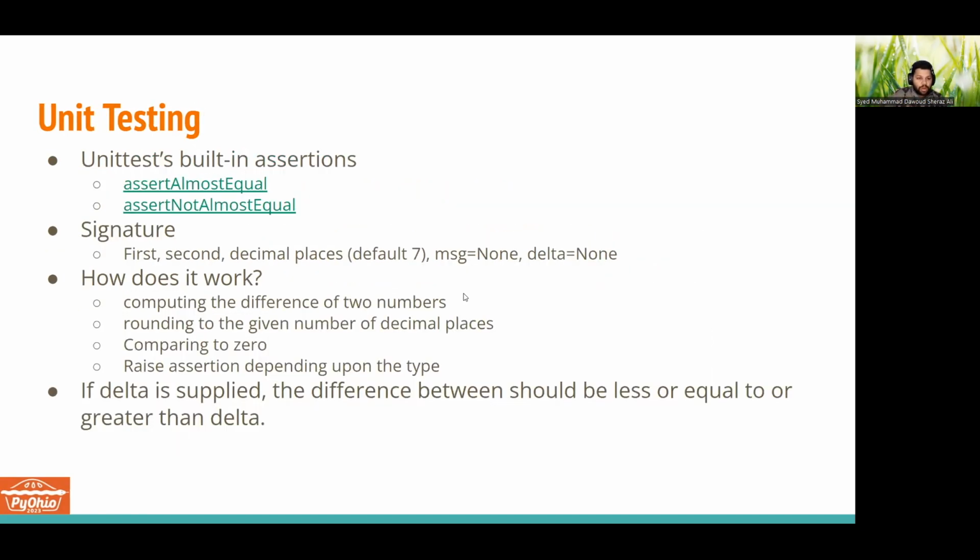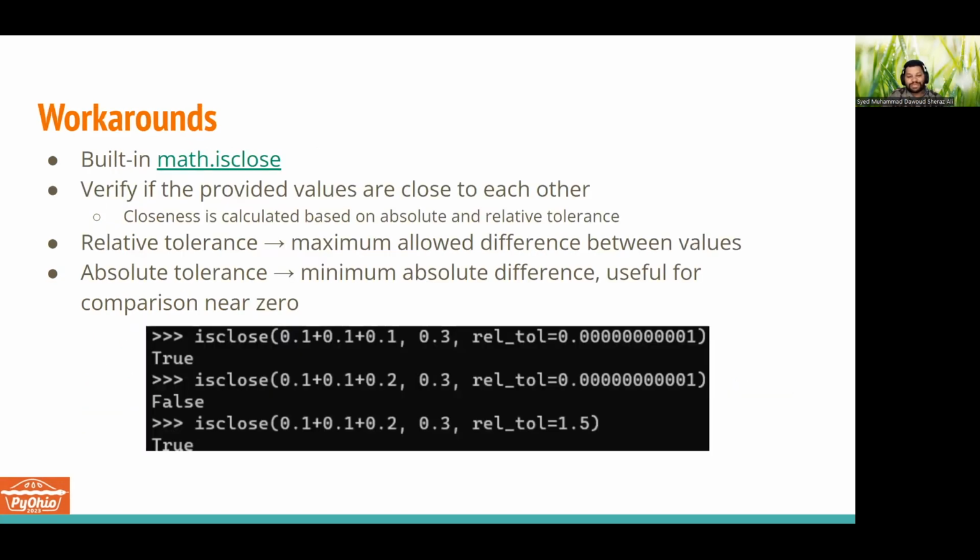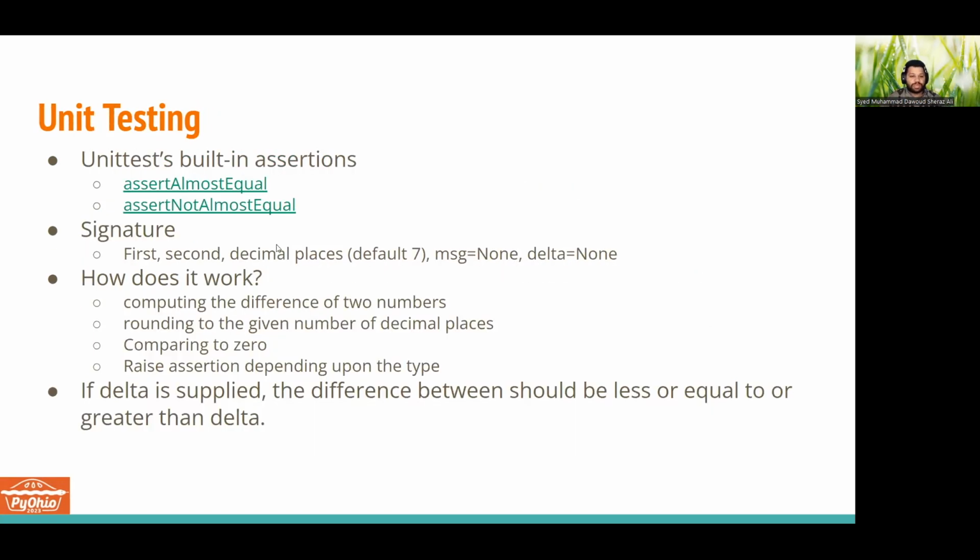As for unit testing, the built-in unittest also provides two assertions, assertAlmostEqual and assertNotAlmostEqual, and they work in a similar capacity as math.isClose. The signature takes two numbers, the decimal places up to which we want to check the almost equalness, the message we want to display, and the threshold or delta.